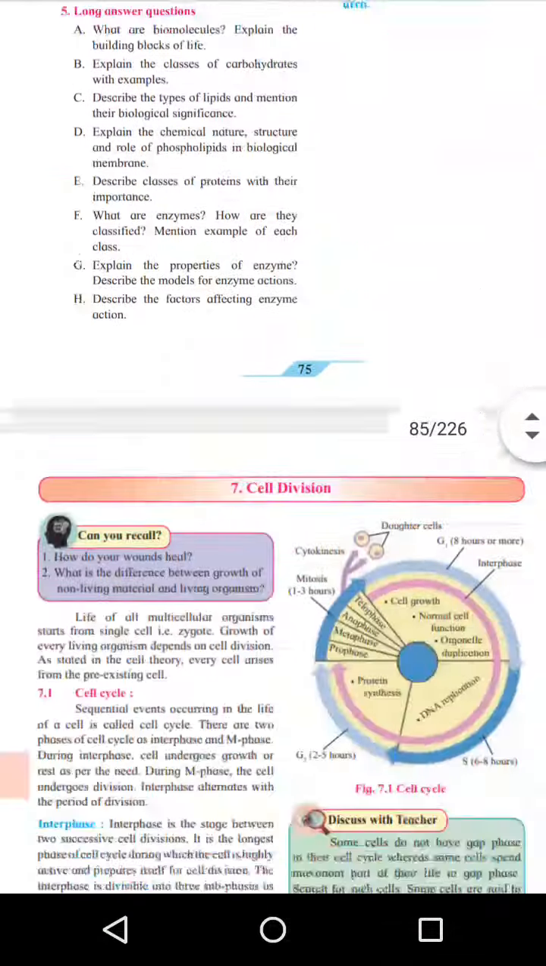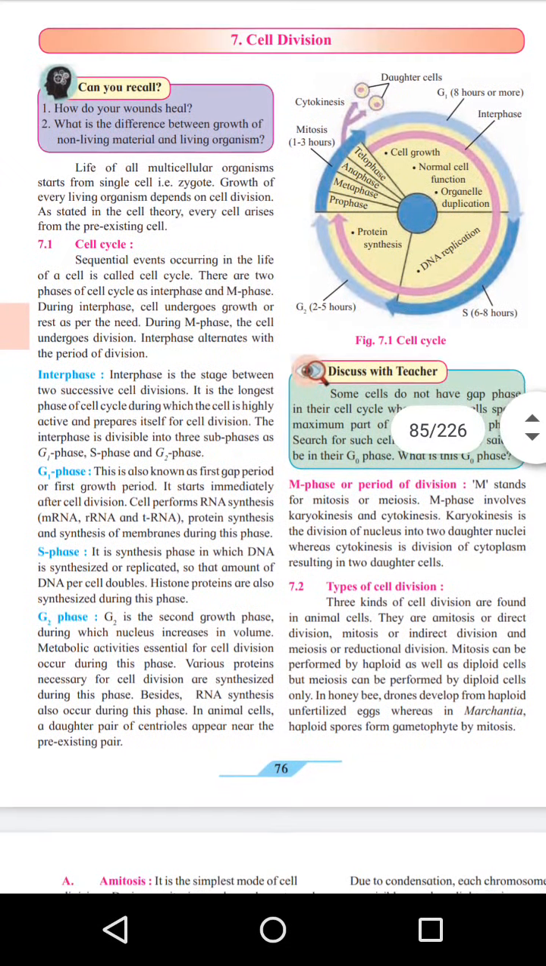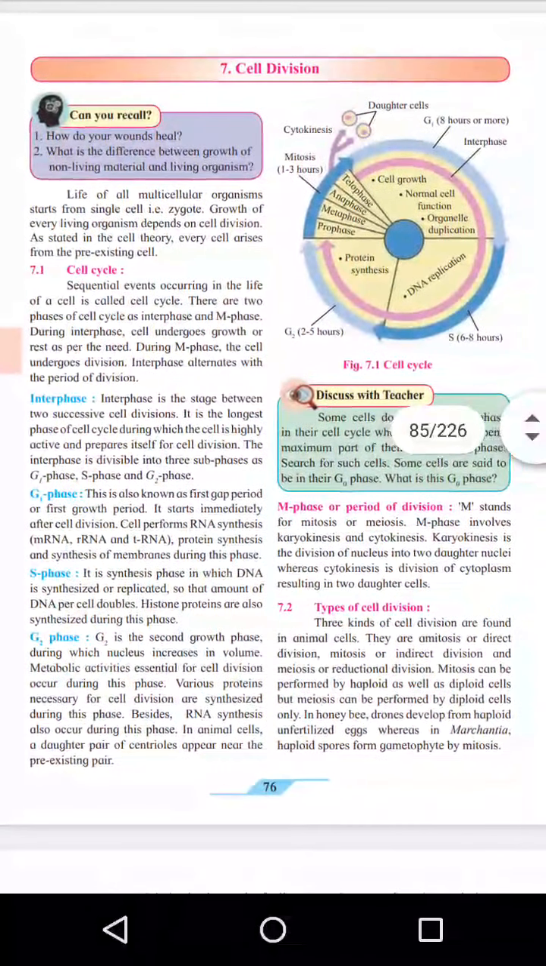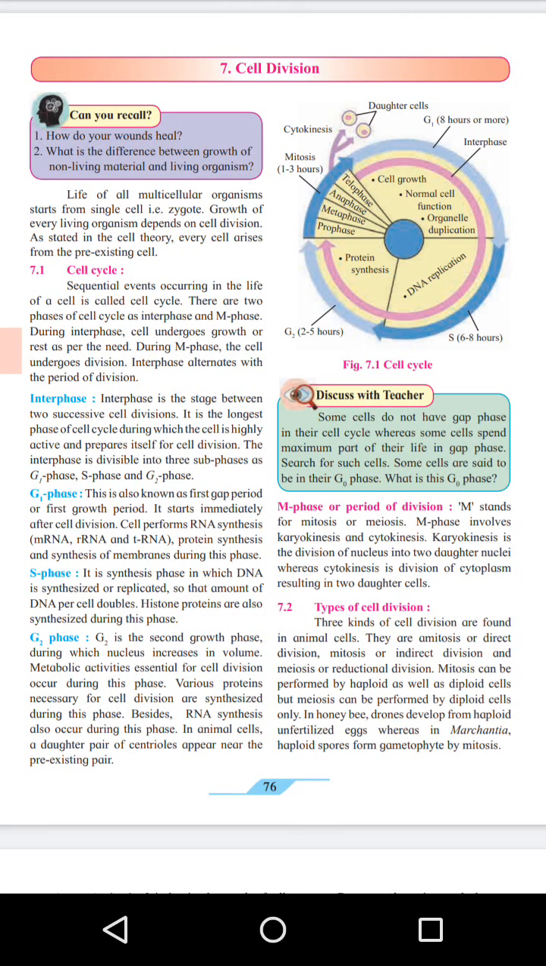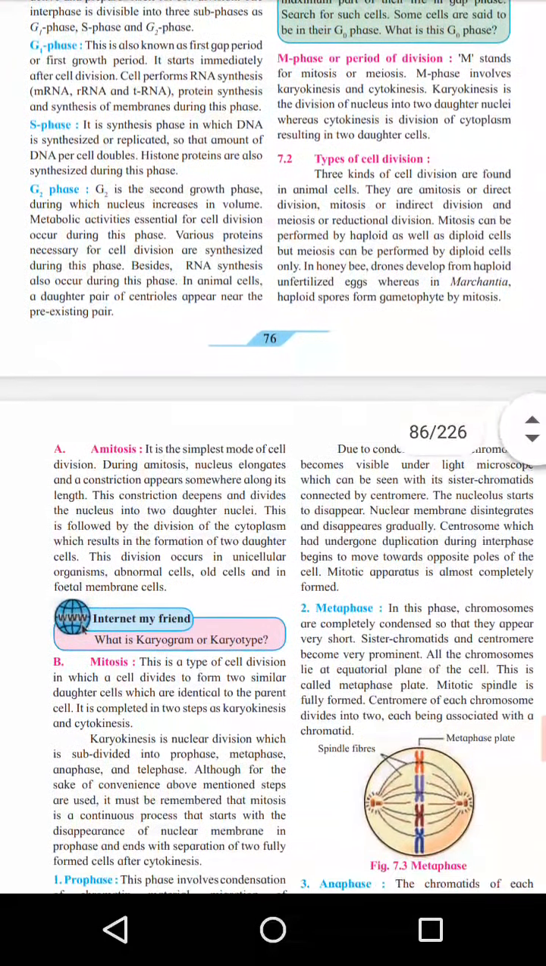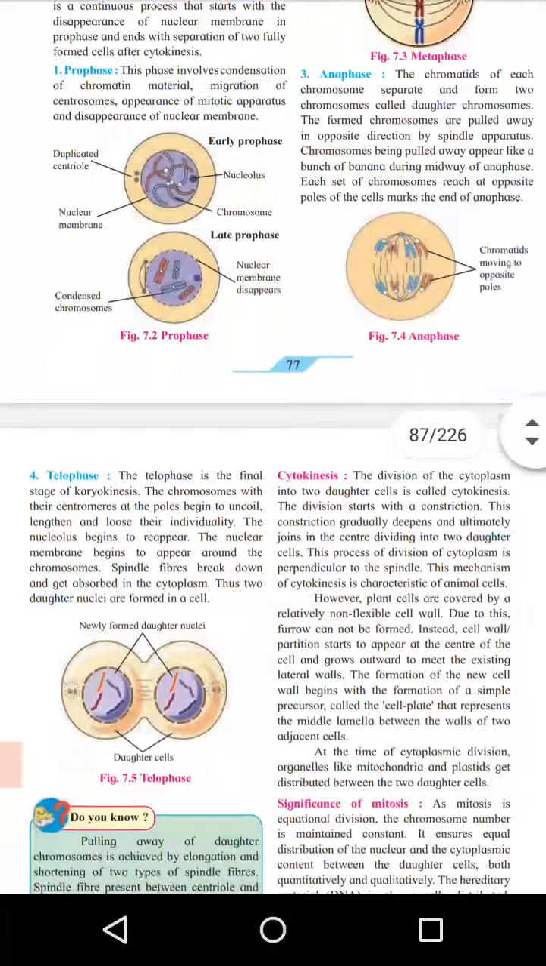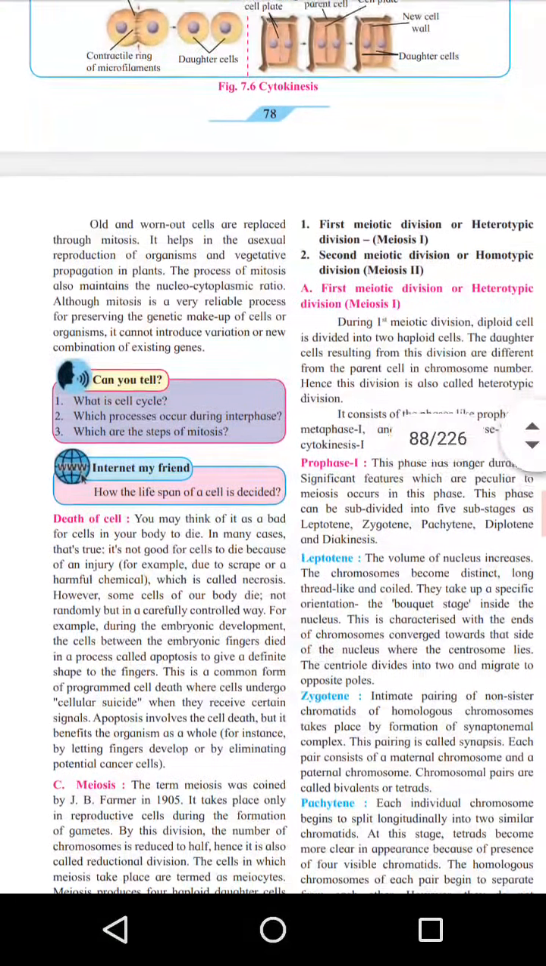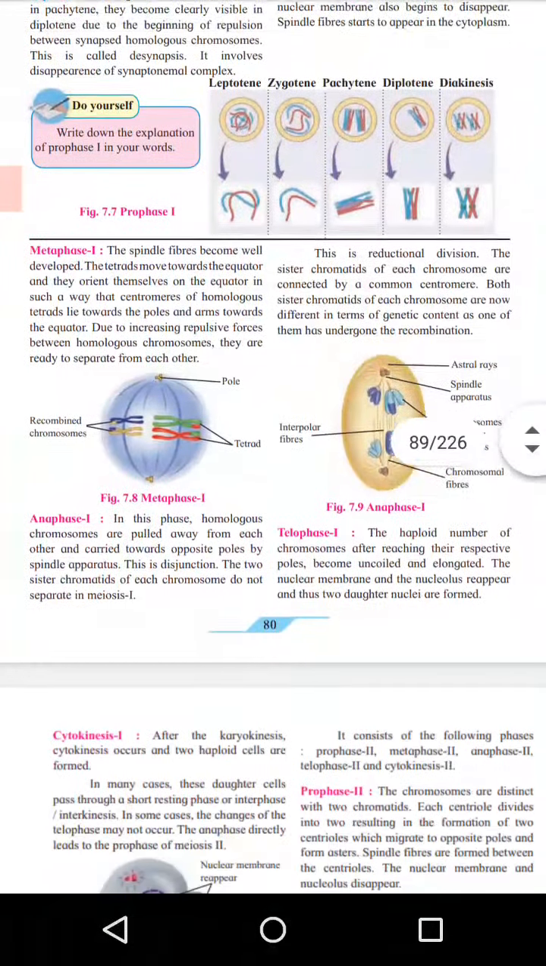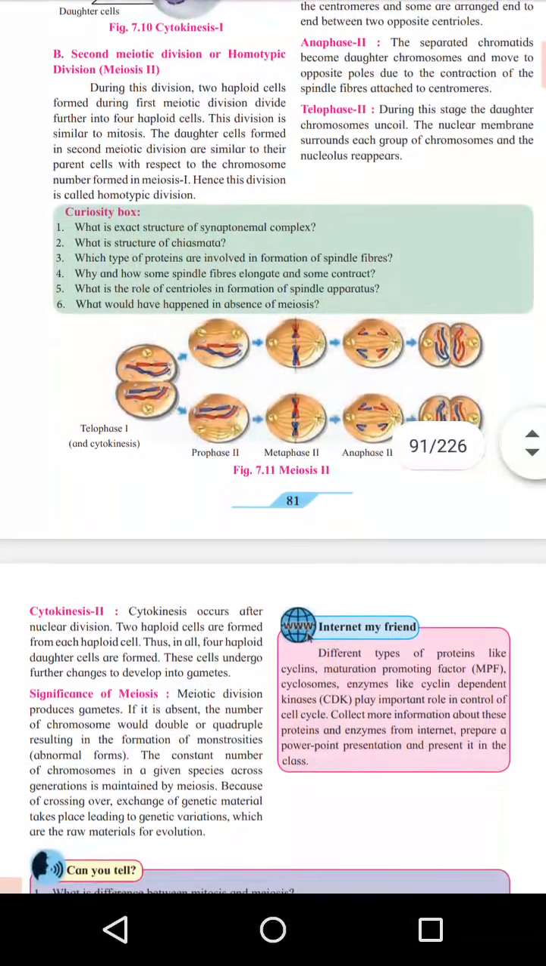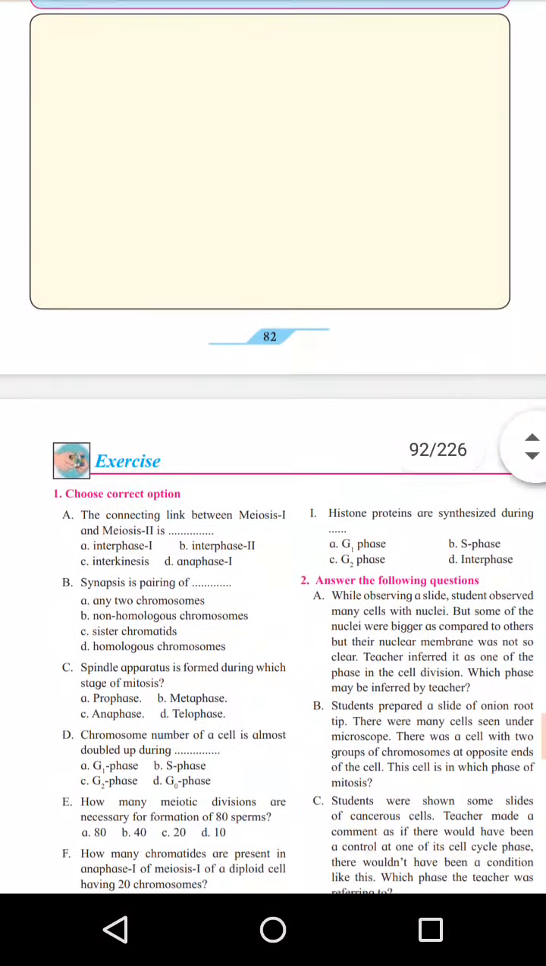Then the next topic is cell division. We know that a cell has the property to replicate itself. It means that one cell can be divided and form two cells. This process is called cell division. In this process, cell division is of two types, mitosis and meiosis. We will see it in great detail in this topic. What is mitosis, what is meiosis?